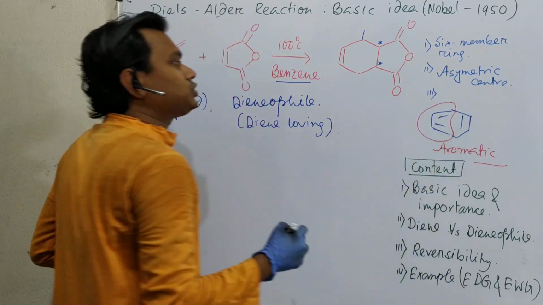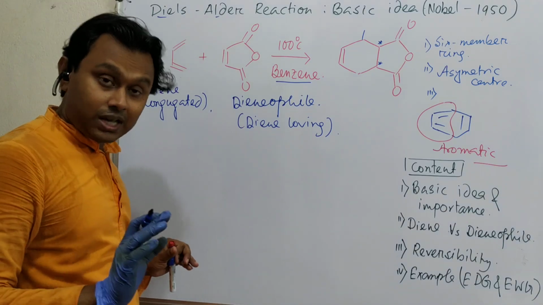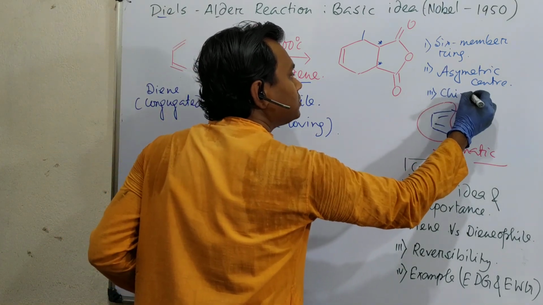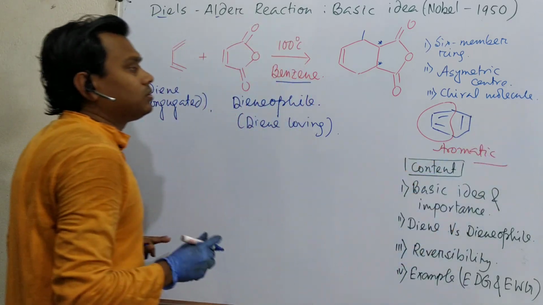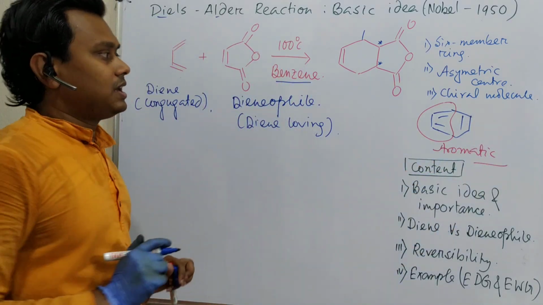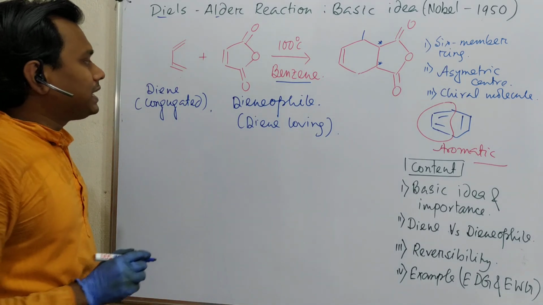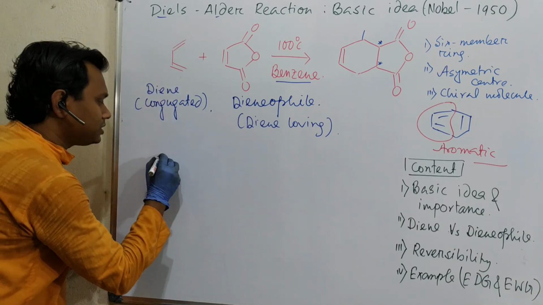Third, actually this reaction generally results in a particular stereoisomer. It generates a chiral molecule. So these are the advantages you can consider. What we are getting is a 6-member ring from this. So how does this reaction happen?